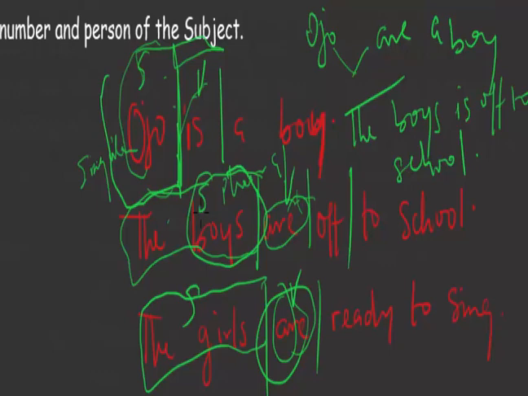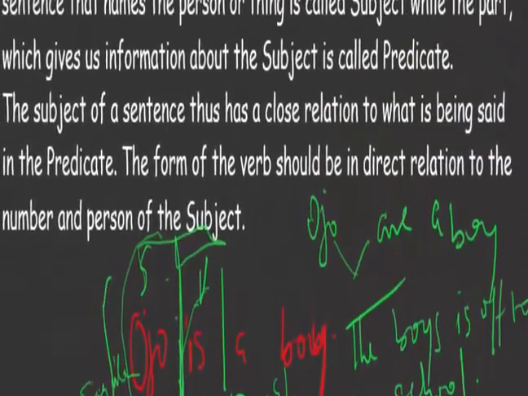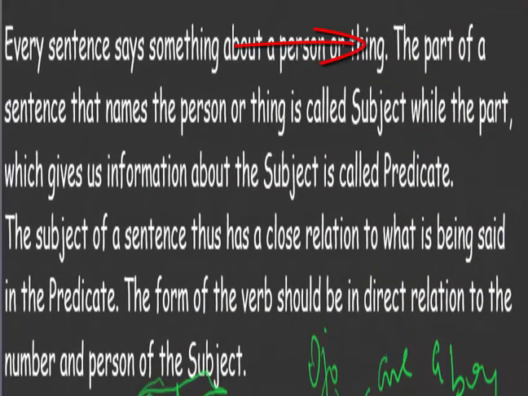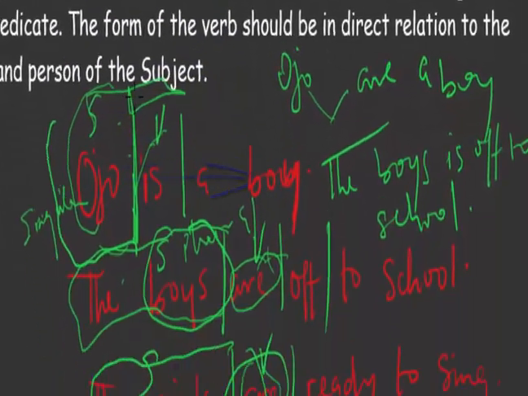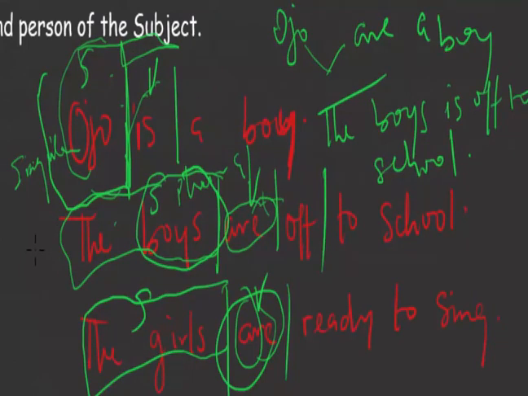So for instance, a pronoun used must agree with its antecedent, but basically we'll look at that. Any part of a sentence that names a person or thing is called the subject. Here we have Ojo, which is a name of a person.